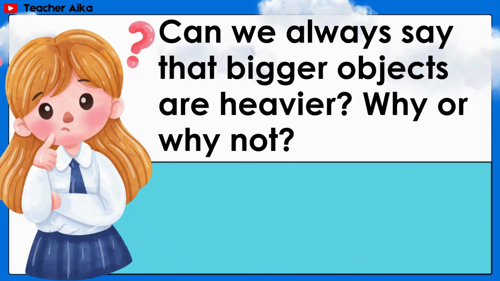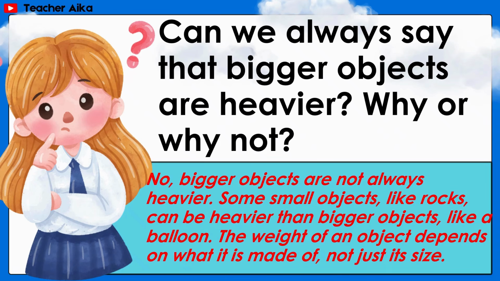Can we always say that bigger objects are heavier? Why or why not? Answer: no, bigger objects are not always heavier. Some small objects like rocks can be heavier than bigger objects, like a balloon. The weight of an object depends on what it is made of, not just its size.